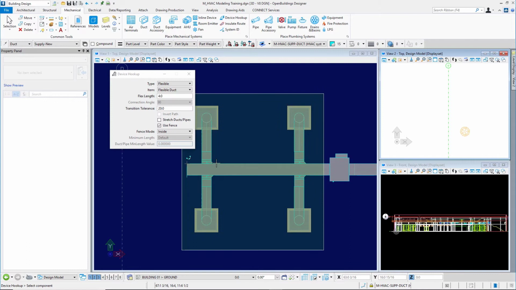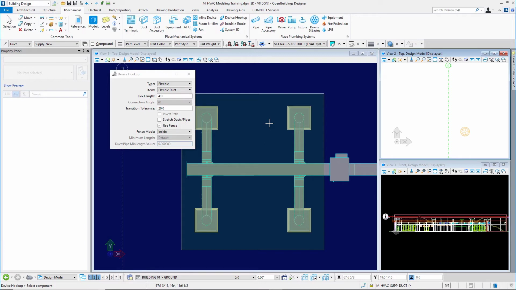So it put a rectangular to round takeoff, it put some round ductwork, and then the flex ductwork to connect that. So a quick way we can connect multiple air terminals to our duct runs. Notice I did it in a top orientation. So that's one of the keys here, is that you rotate your view to a top orientation.